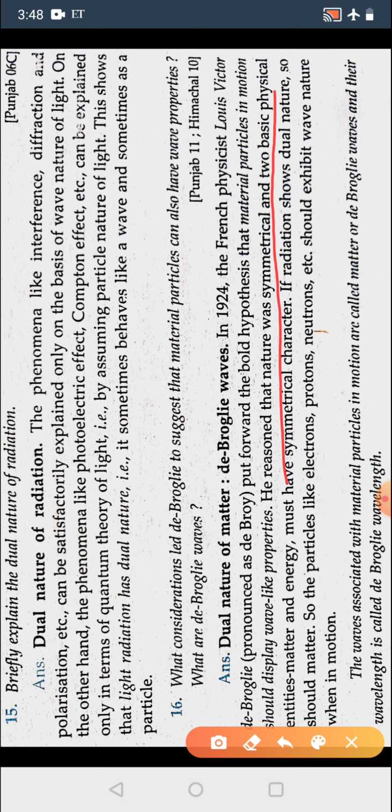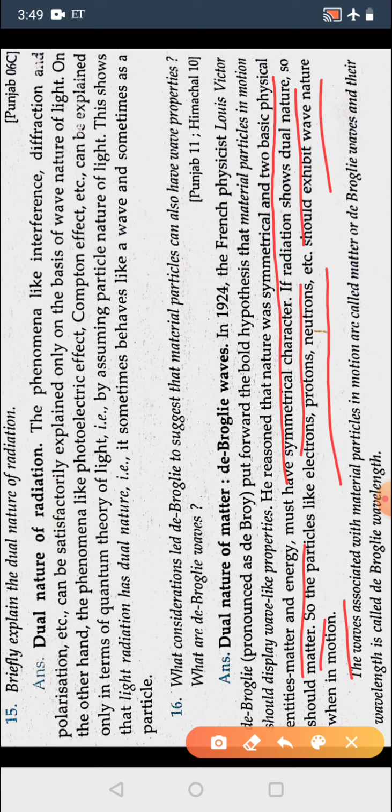nature is symmetric and the two basic physical entities, matter and energy, must have symmetrical character. Symmetrical character means if one is a particle but behaves like a wave, then the other, a wave, should behave like a particle. So that is symmetric. And in a radiation source, dual nature should matter. So particles like electrons, protons and neutrons should behave like a wave.